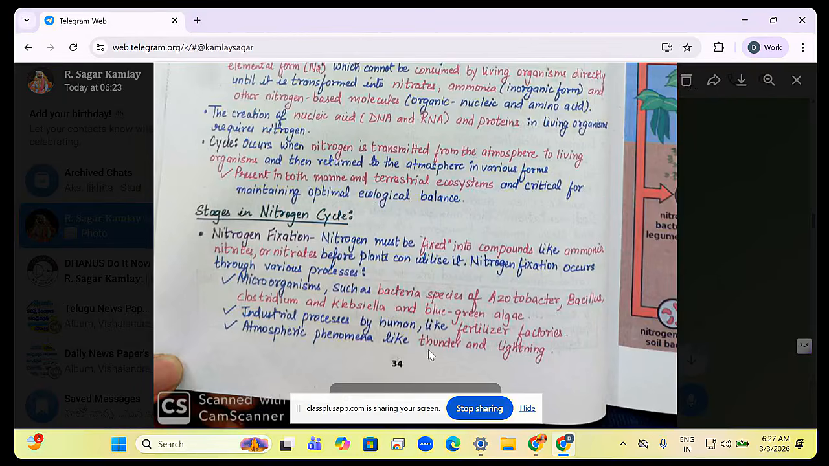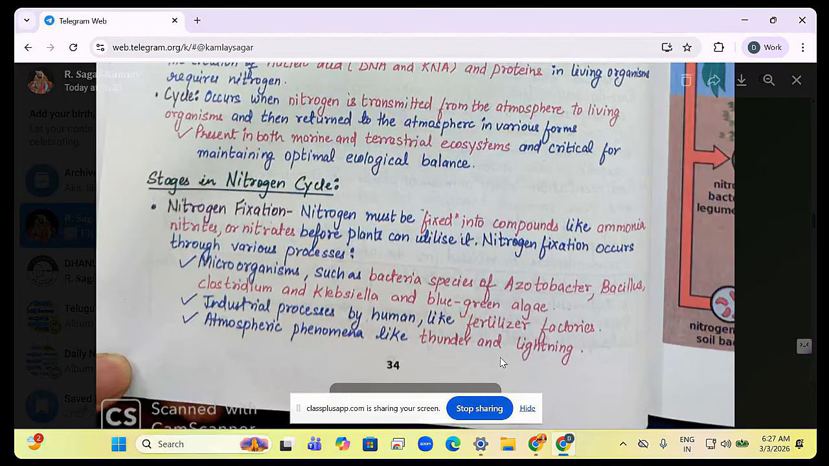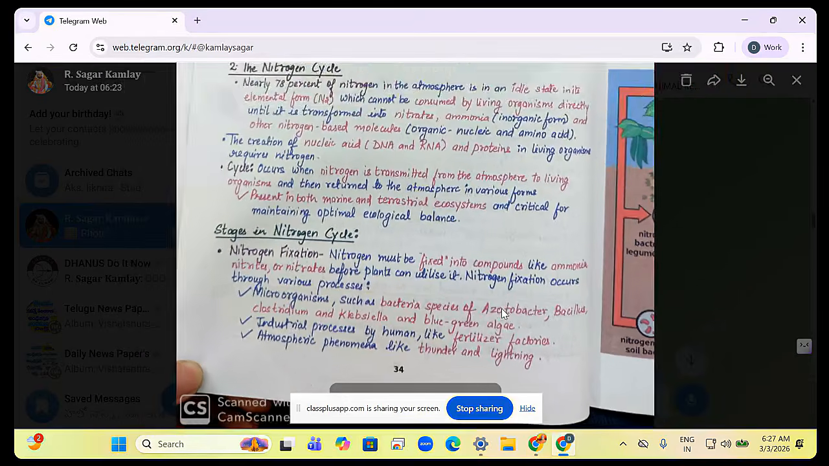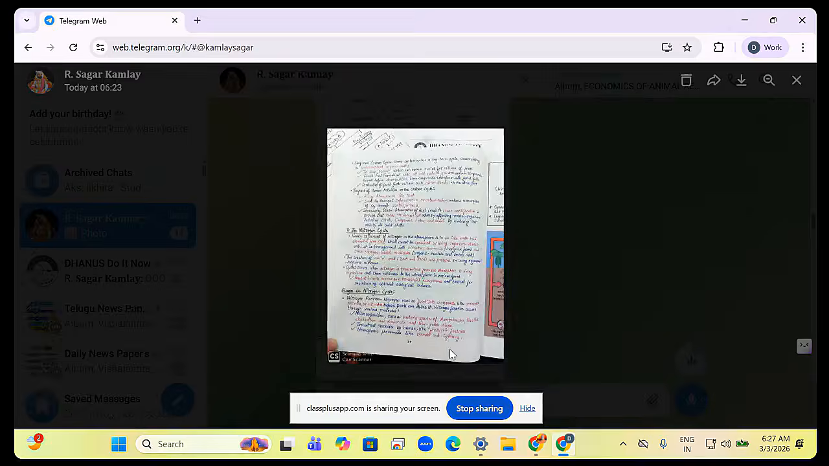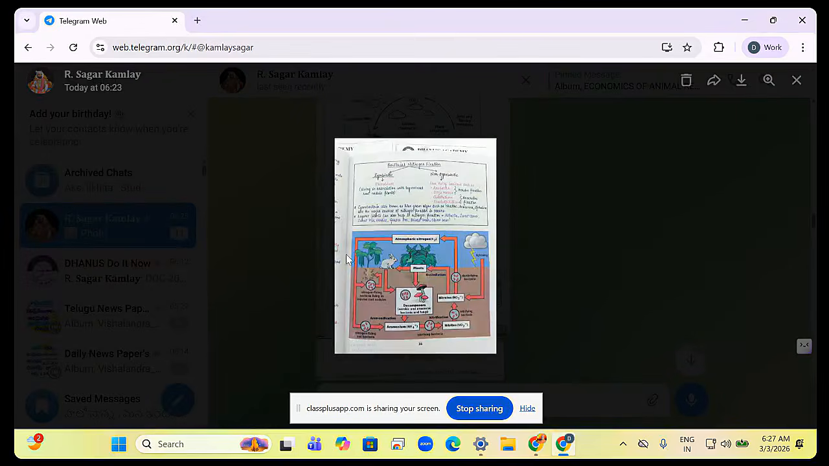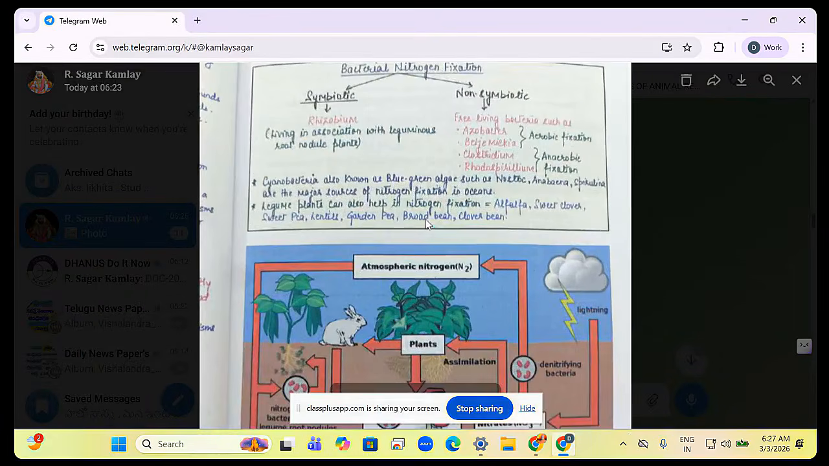In atmospheric phenomena like thunder and lightning, nitrogen also gets fixed. Thunder and lightning. Even when there is thunder and lightning, it gets fixed. Third one is the industrial process. Through the Haber process you will fix it. Remember this: ammonia preparation is the Haber process. Haber.